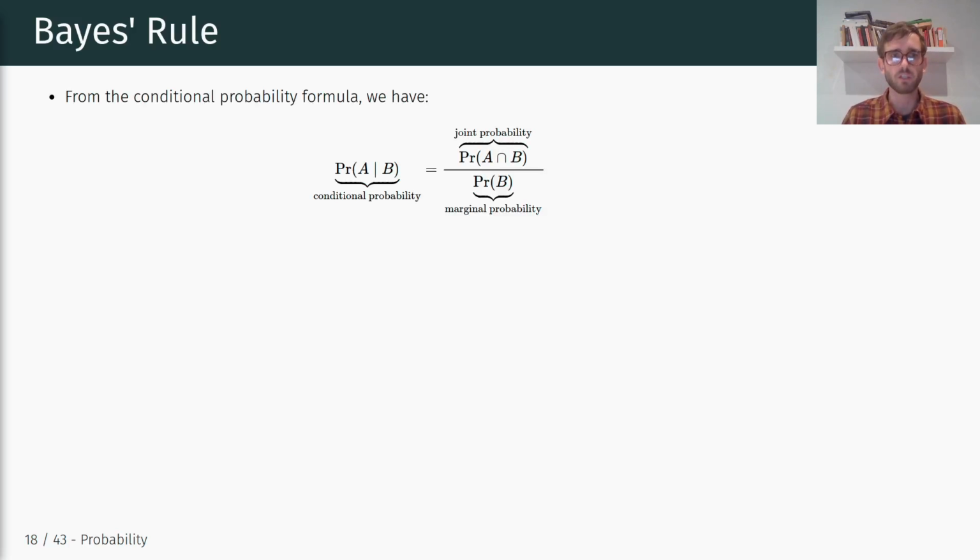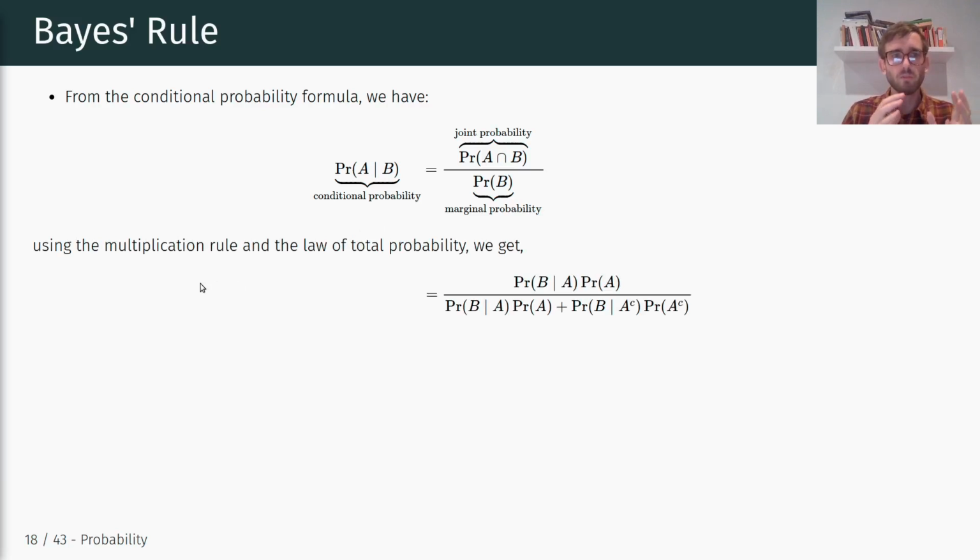Remember from the conditional probability formula that we talked about in the previous videos, we can express the conditional probability of event A occurring given that event B occurred as the fraction between the joint probability and the marginal probability. So the joint probability is the probability of A and B occurring, so A intersect B, and the marginal probability is just the probability of B occurring irrespective of A, right? And essentially what Bayes' rule or Bayes' theorem implies is we're using two rules that we saw before to express the joint probability and the marginal probability in different ways.